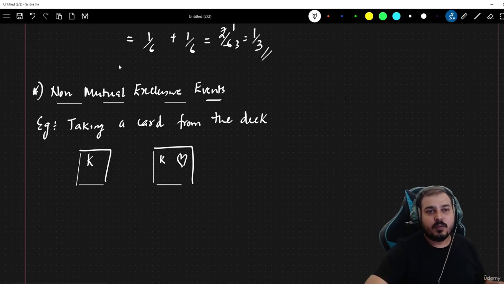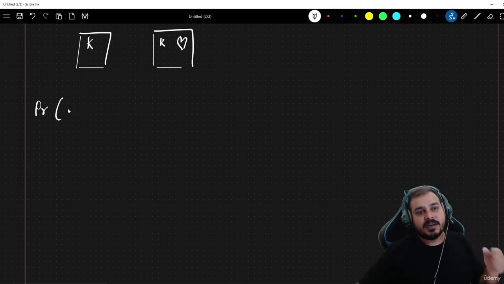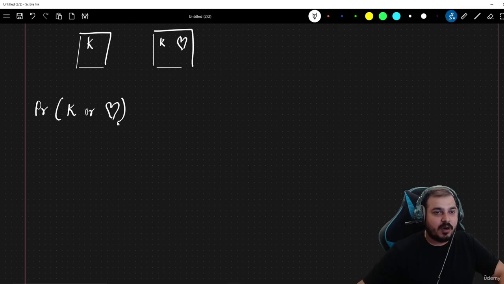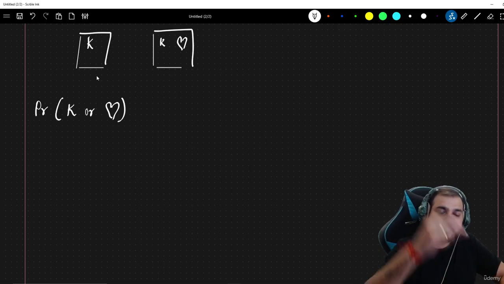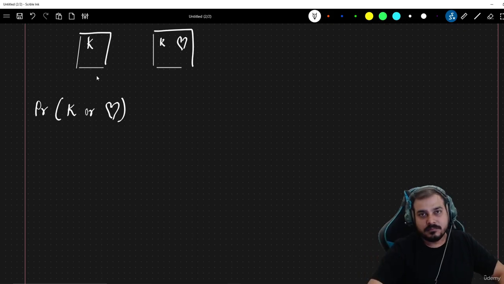So what is the probability, when I pick up a card from the deck, of K or heart? What is the probability that if I take out a card from the deck, that card will be K or heart?